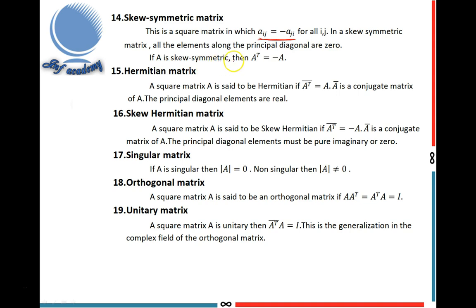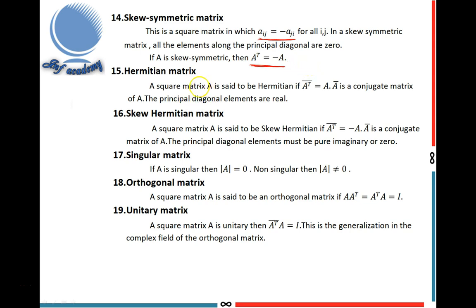If A is skew symmetric, then A transpose equal to minus A. This is another definition of a skew symmetric matrix.